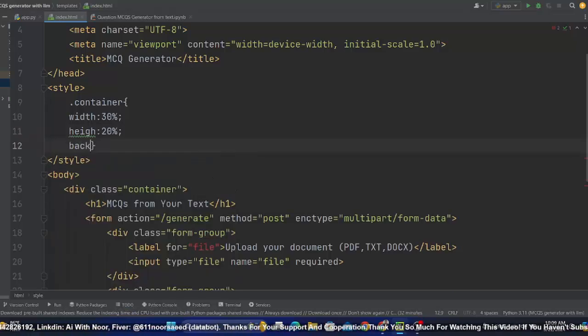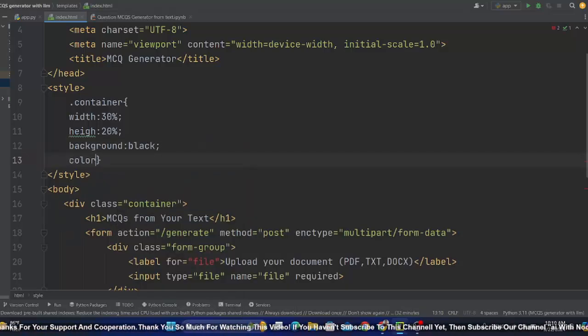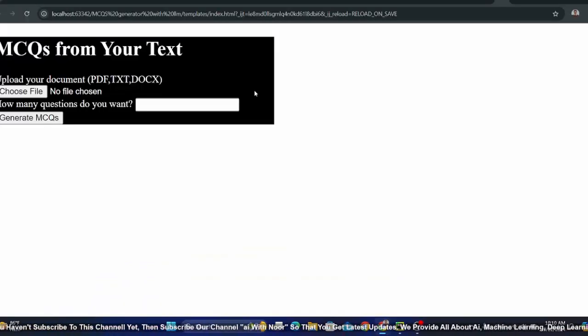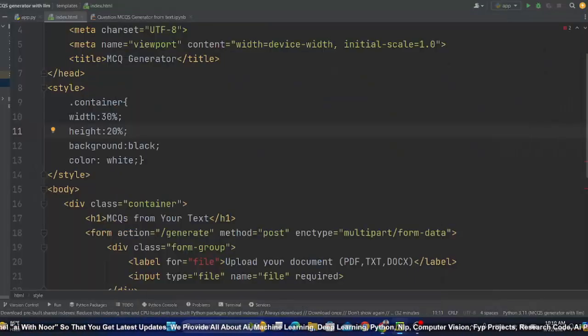For now I just want to show you the design. I want the background color to be black for now, and color will be white. And this should be height. Now if I go to my page, you can see we have passed some kind of design. That was a dummy design.